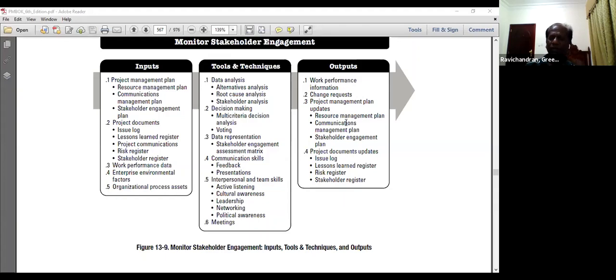So you may end up updating the resource management plan, communications management plan, stakeholder engagement plan gets updated with the new strategies for improving the engagement of the stakeholders. Issue log gets updated, lessons learned register gets updated, risk register gets updated, stakeholder register gets updated.